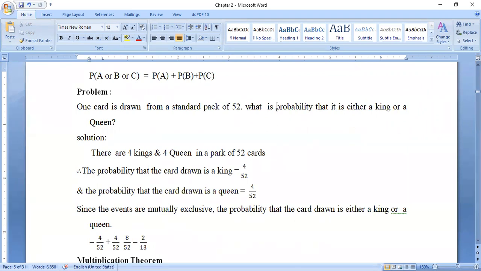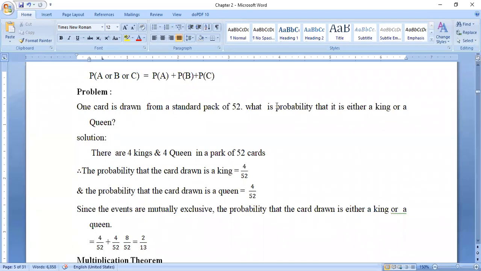By observing this card game, what happens? A pack of cards. In our childhood, we played small card games, and some funny things also happened while playing. We enjoyed a lot. Generally, we observe the cards here. In a pack, there are 52 cards. Each kind of card has 4 cards. Kings are 4 and queens are 4. Number 1 is 4, number 2 is 4, number 8 is 4, number 9 is 4.